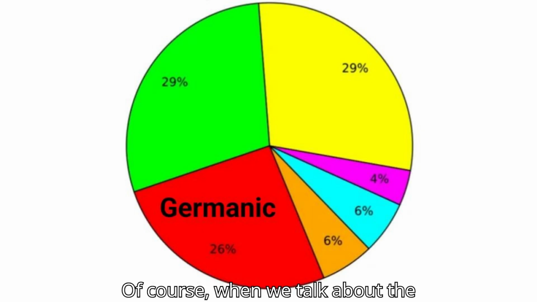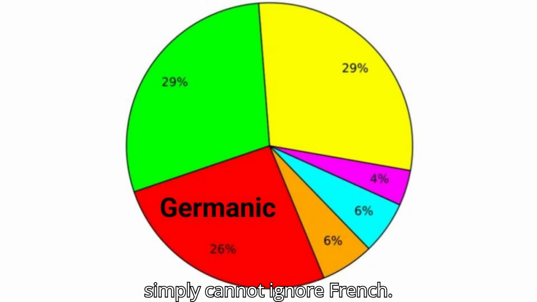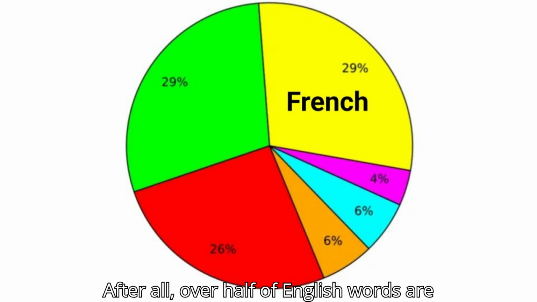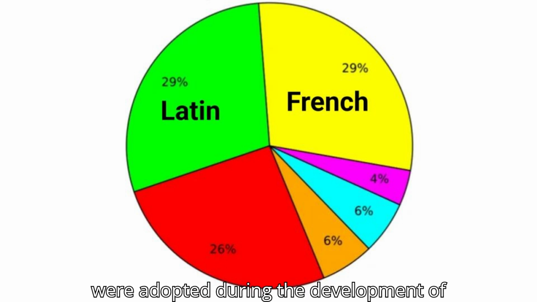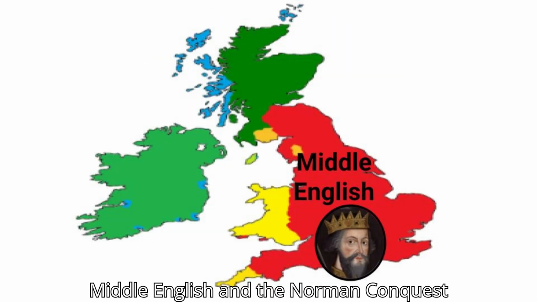Of course, when we talk about the composition of the English language, we simply cannot ignore French. After all, over half of English words are of Latin or French origin, many of which were adopted during the development of Middle English and the Norman conquest during the 11th century.